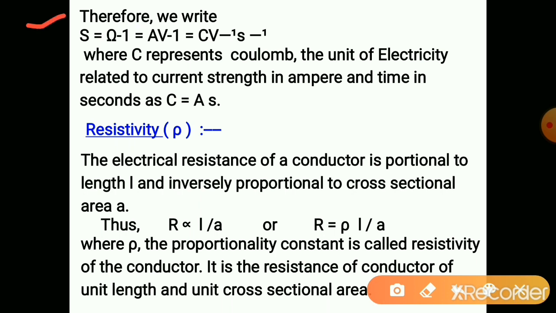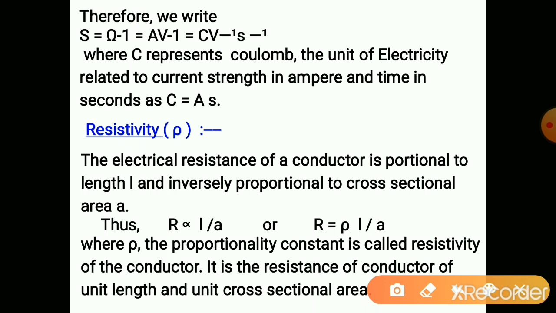Therefore we can write 1 Siemens is equal to per ohm, and ohm is nothing but ampere per volt. As ampere is equal to coulomb per second, we can put the value of ampere as coulomb per second, and per volt remains as it is. So it becomes coulomb per volt per second, as ampere is equal to coulomb per second, because coulomb is equal to ampere second. Coulomb is the product of ampere and second.